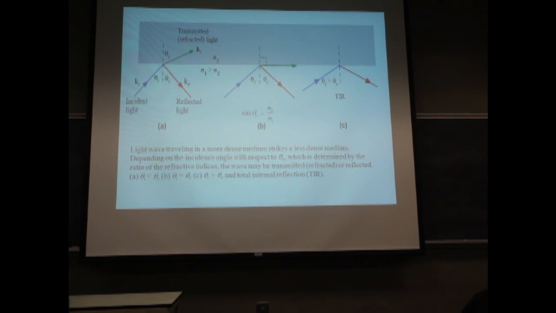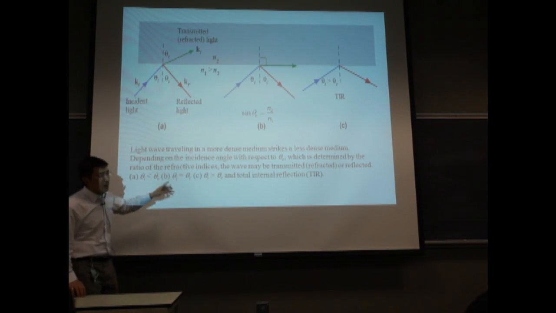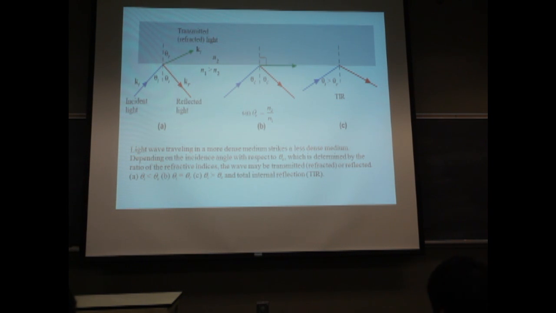Refraction and reflection. Due to Snell's law, the refraction angle is a function of the two refractive indices of the two materials. Therefore, there exists a critical angle, theta c, to achieve total internal reflection.